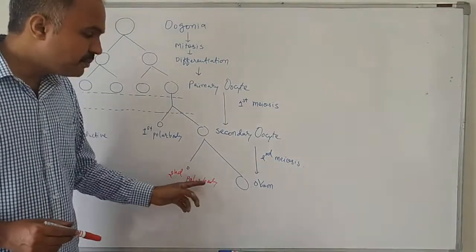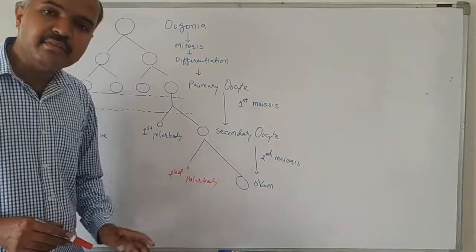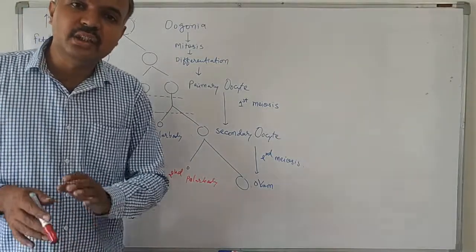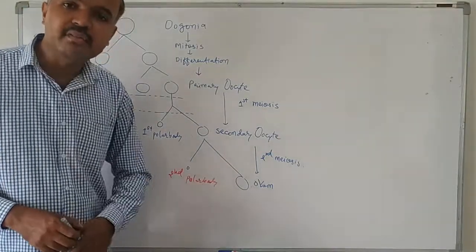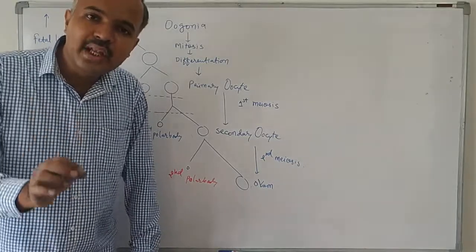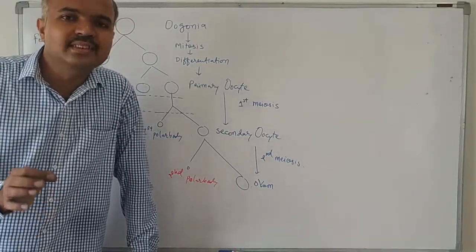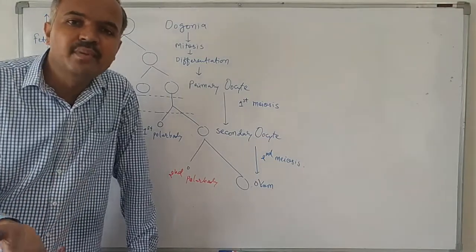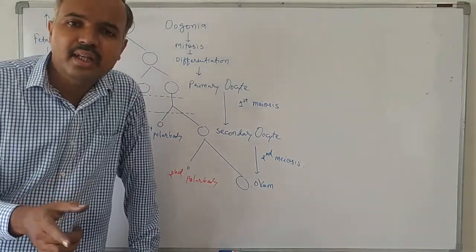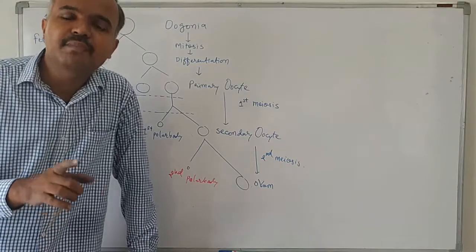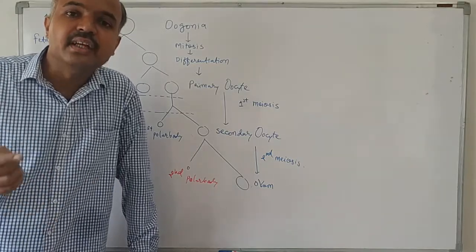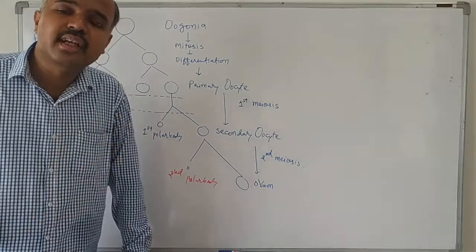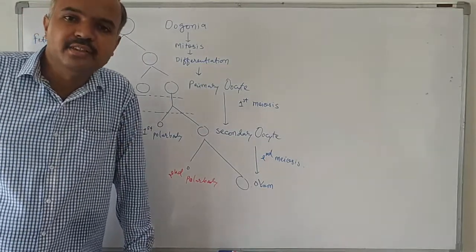The second meiotic division will occur only if the sperm fertilizes the ovum. If sperm do not fertilize the ovum, then the second meiotic division will not take place. And when it does not take place, the secondary oocyte will come out through the uterus and through the vagina along with the menstrual flow.